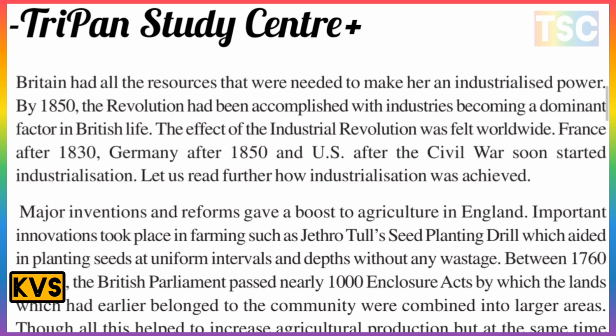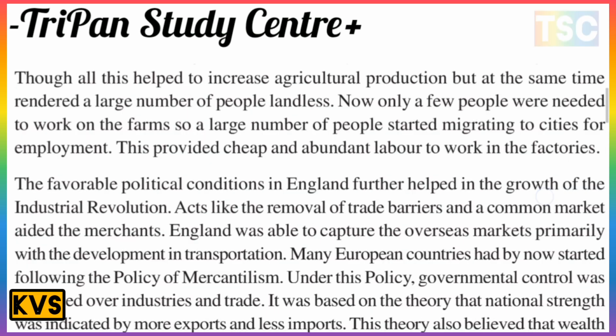Between 1760 and 1830, the British Parliament passed nearly 1000 Enclosure Acts by which land that had earlier belonged to communities was combined into large areas.